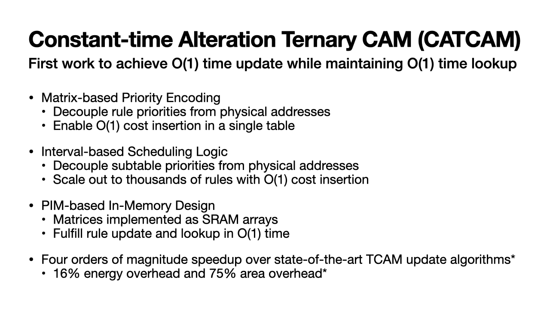CATCAM is made possible with the PIM technique of ATSRAM. The prototype chip achieves at least 4 orders of magnitude speed-up over the state-of-the-art TCAM updating algorithm, while incurring 16 energy overhead and 75 area overhead. Note that these numbers are slightly different from the original paper, which will be explained later.